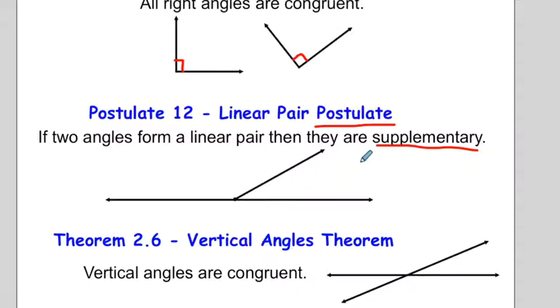And then theorem 2.6. This is also a rule that we have already been using, but now we have the official rule for it. Vertical angles are congruent. So that means that here's one set of vertical angles. Those two angles are congruent. Here's another set. I'll use a different color. These two angles are also congruent because they are vertical angles. That's the vertical angles theorem, and we can remember that rule by just saying VAC. Vertical angles are congruent. That is a rule we will use all year long.